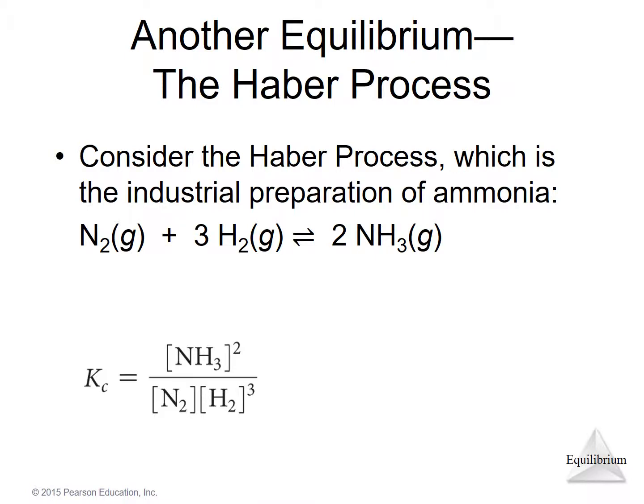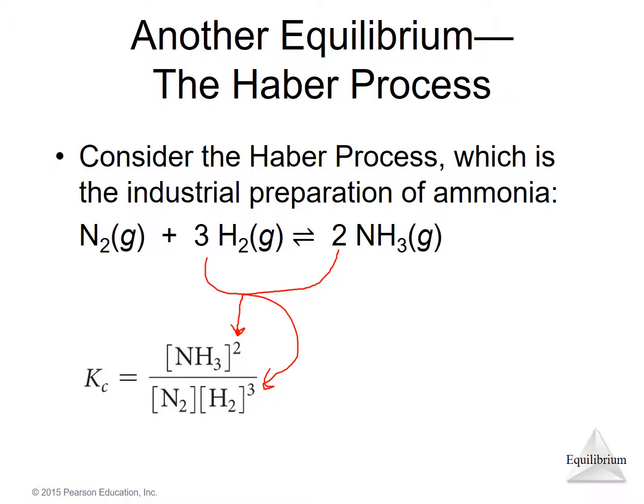And the way we write it is the concentrations of products in the numerator, concentrations of reactants in the denominator. Each concentration is raised to the power of the stoichiometric coefficient. So it's NH3 squared, and 3H2, the 3 leads to H2 to the 3rd power.